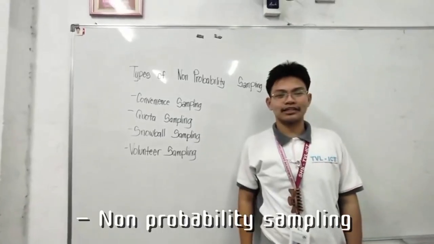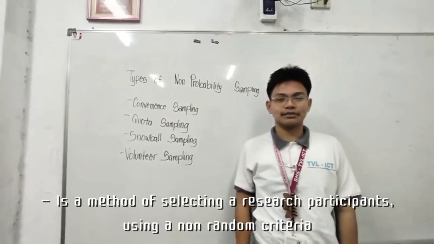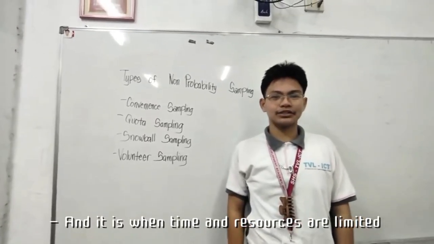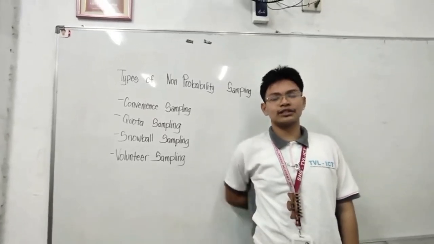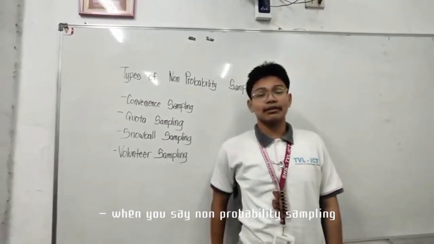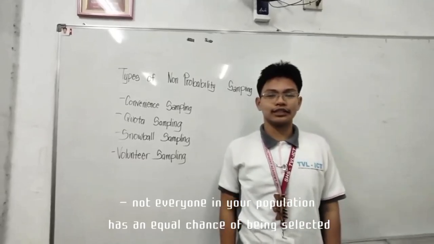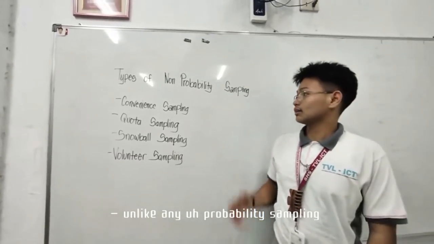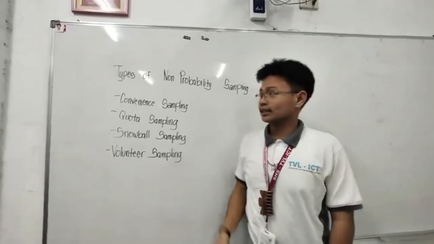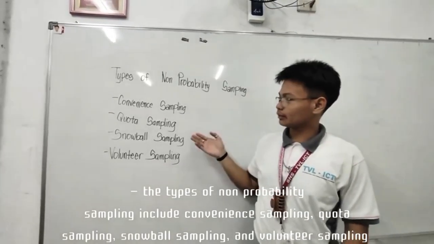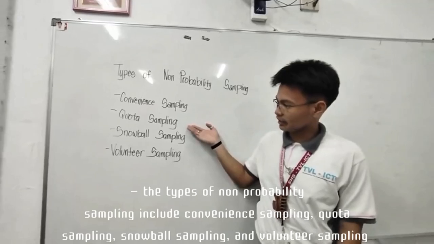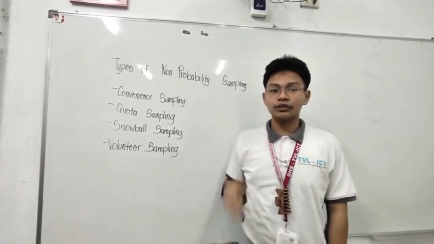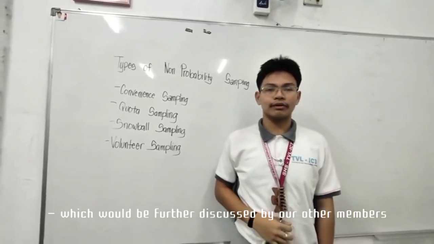Non-probability sampling is a method of selecting research participants using a non-random criteria, and it is used when time and resources are limited. When using non-probability sampling, not everyone in your population has an equal chance of being selected, unlike in probability sampling. The types of non-probability sampling include convenience sampling, quota sampling, snowball sampling, and volunteer sampling, which will be further discussed by our other members.